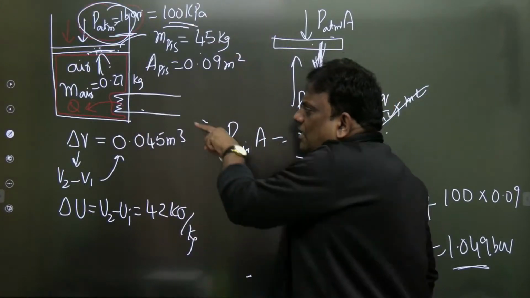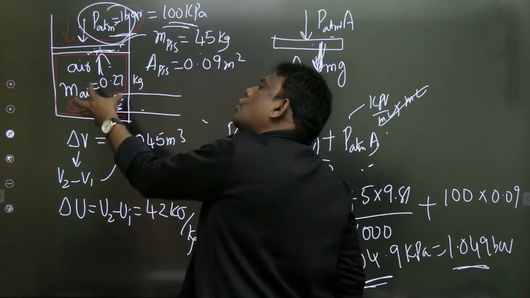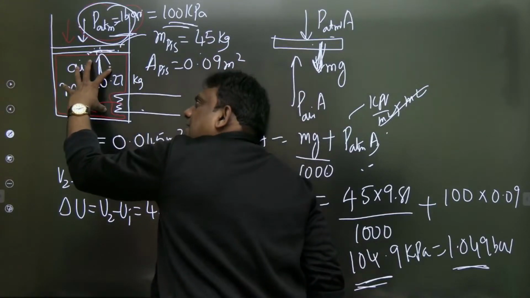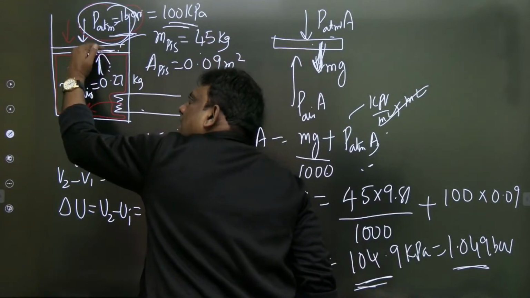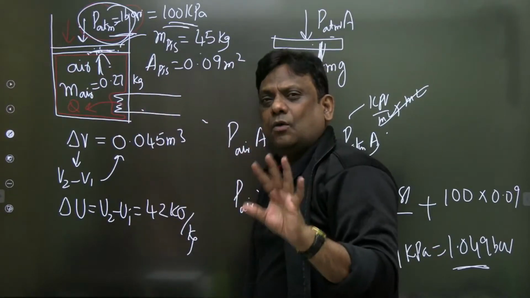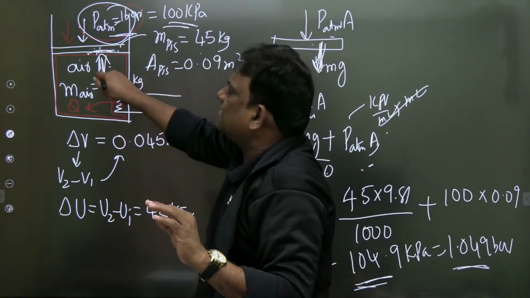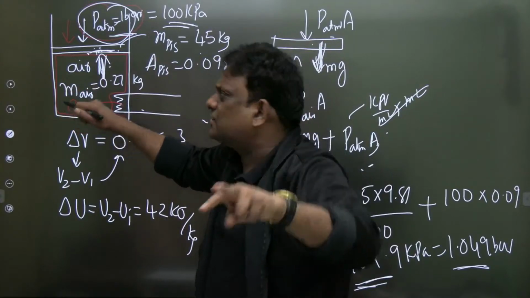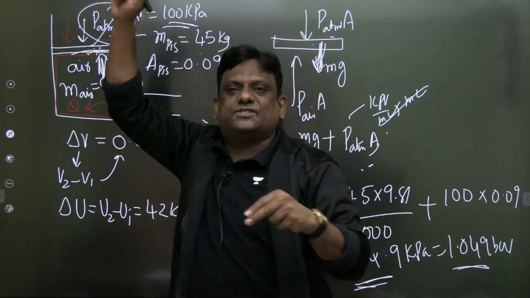So therefore, whatever heat is supplied, some has gone for changing the internal energy and some is for raising the piston and displacing atmospheric air. So दोनों एक ही साथ calculate कर रहा हूं. So when I include air pressure as 1.049, it has two components, displacing the atmosphere and raising the piston भी आ जाएगा.